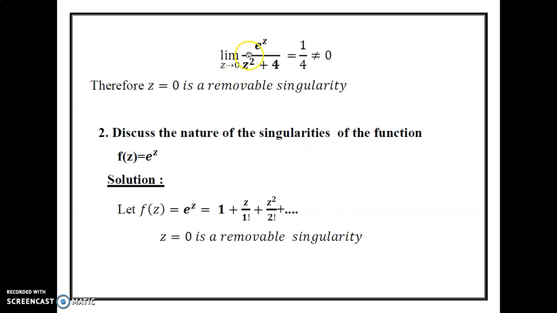Therefore, limit z tends to 0 of the given function e power z divided by z square plus 4. Substituting 0 in place of z, we get 1 by 4. 1 by 4 is a finite number of terms only. Therefore, the given problem is a removable singularity.